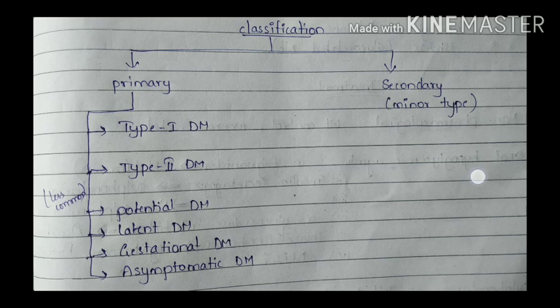And if we see latent diabetes mellitus, in such cases the person may show a diabetic type, but there is no elevation of the blood glucose levels. If we test the glucose levels, there is no elevation, but the person may show symptoms related to diabetes.